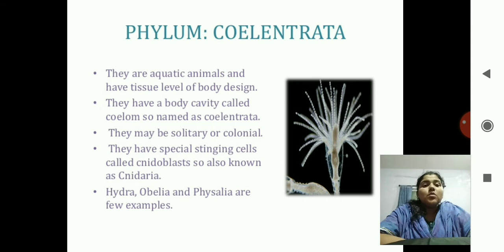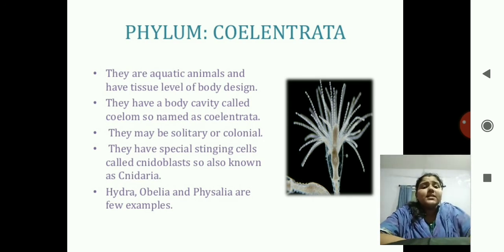So why are they known as Coelenterata? Because they have the presence of coelom in it, and they may be solitary or colonial, like they live singly, like bachelor life, or they can be colonial, like they can have a family too.